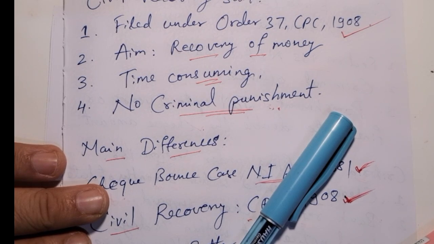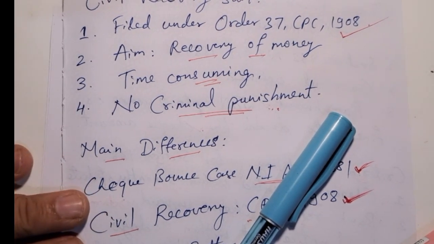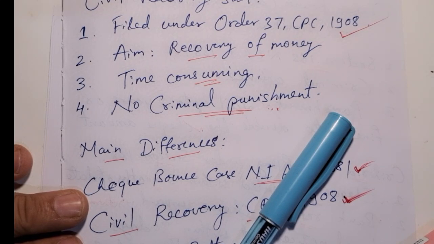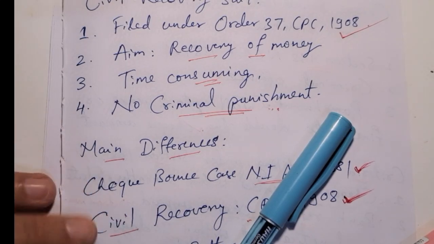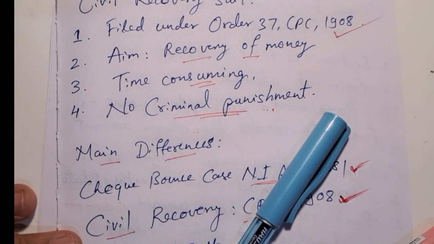Friends, since we have come to the close of this video, in summary, a check bounce case under Section 138 of the Negotiable Instruments Act is criminal in nature, which creates strong pressure on the accused, but it requires strict compliance with the timelines. On the other hand, the civil recovery suit under Order 37 of the Civil Procedure Code is slower, but it remains open as a backup remedy if Section 138 fails for any reason.